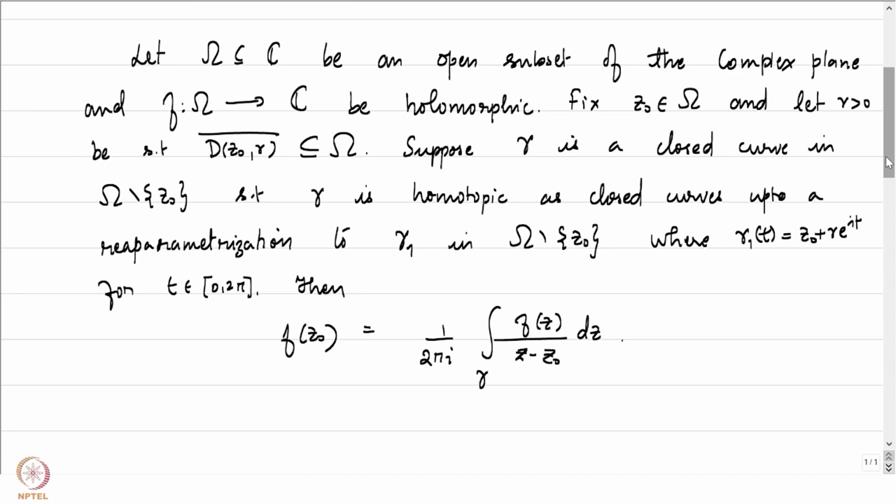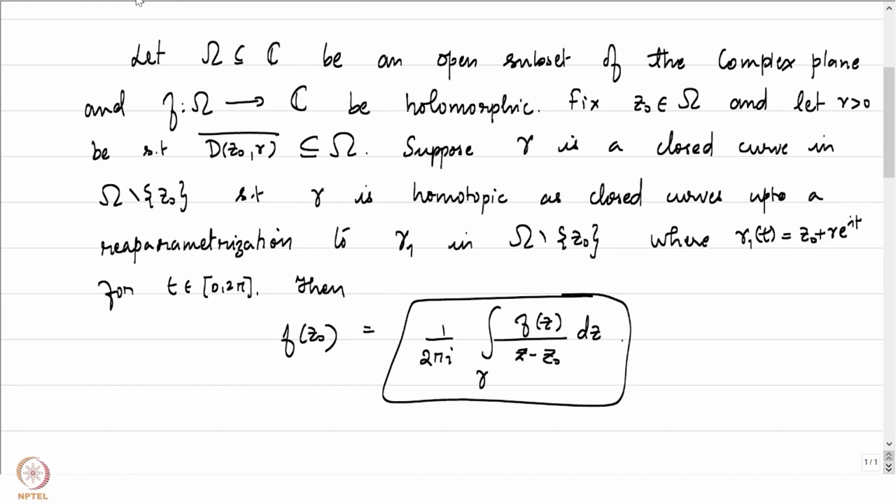Suppose this gamma is homotopic to the circle, then the value of f at the point z0 can be concluded by how f behaves on the curve gamma. So at points not on gamma like z0, you will be able to conclude what f is at z0 based on what we know about the behavior of f on gamma.